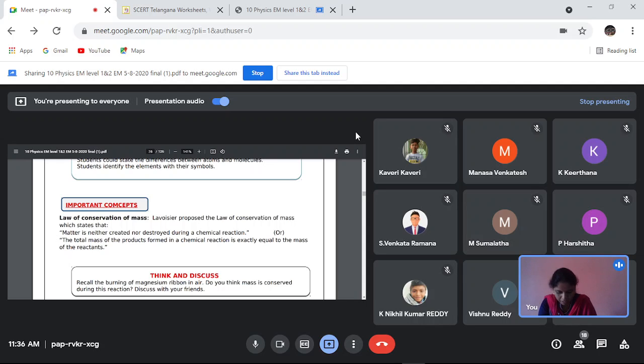Next chlorine, also 2. The atomic mass of chlorine is 35.45. Multiply that by 2, so 70.9. Then you add all these three things: zinc plus hydrogen plus chlorine, 2 times. Add the three and keep it. This is the reactants. In the products, what have you got?